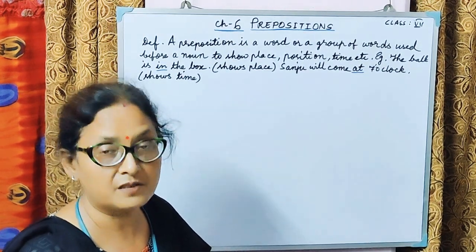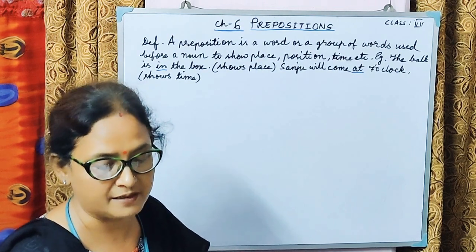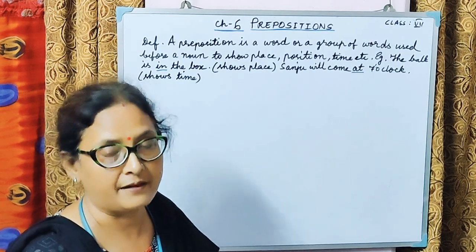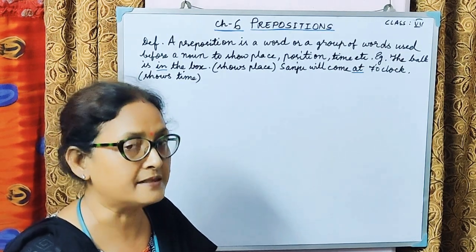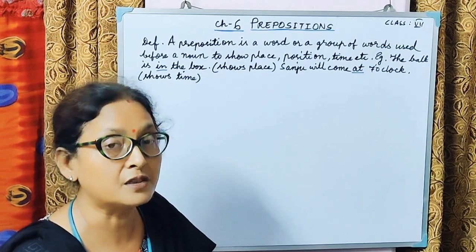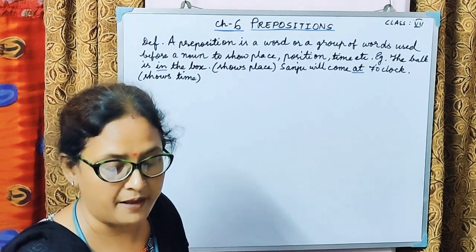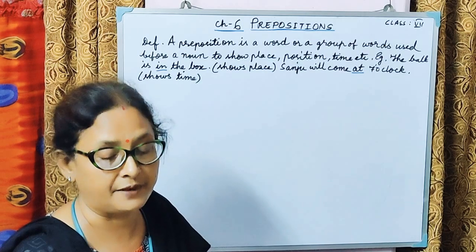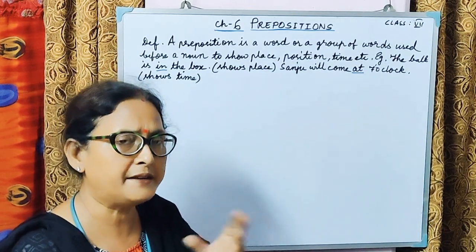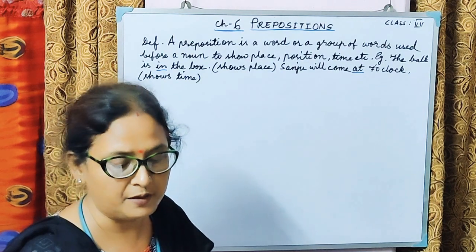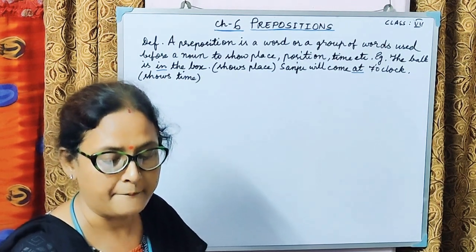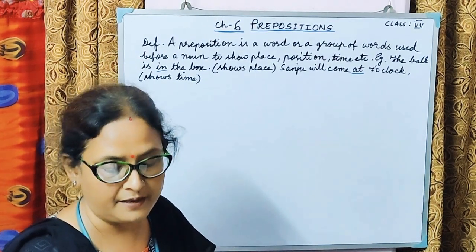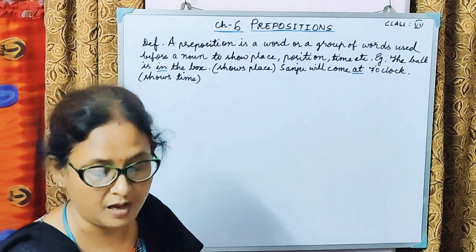Next you have the prepositions of place. Prepositions of place express several relations, like telling us where. When you talk about place, you're giving an answer to where. So it may be above, below, under, over, beside, down, near, in front of. All these prepositions relate to the question where. When you say the fruit hung above my head but I could not reach it, here it talks about the place. There is a new car in front of the house, again relates to the place.